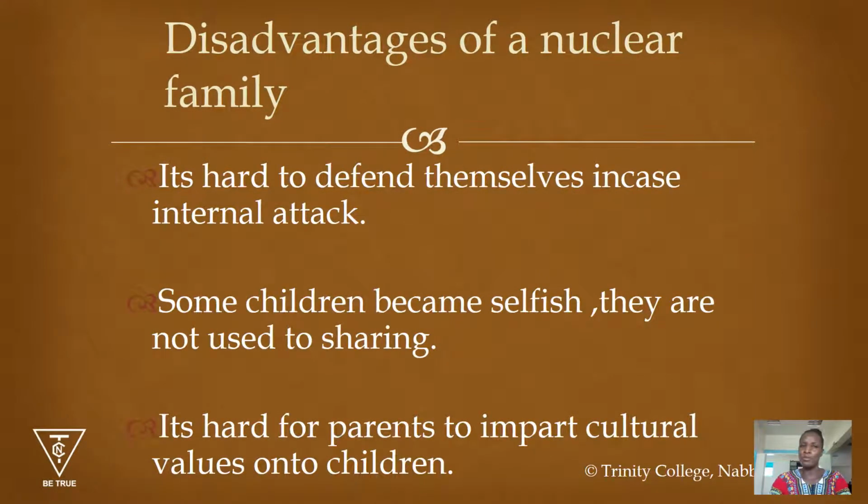But regardless of that, this kind of family also has its disadvantages or the demerits or bad things associated with it. Challenges in the nuclear family are so many. So it is hard to defend themselves in case there is an internal attack. Imagine your mommy and daddy and then their two children and the thieves come. You'll all get scared, and then who is going to defend the other? So security is kind of limited or it is compromised because of the number of the people.